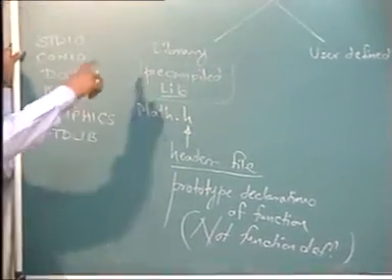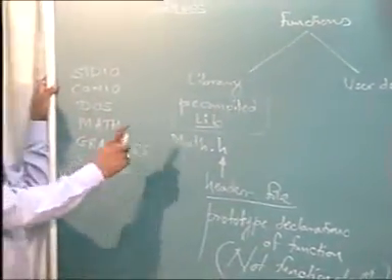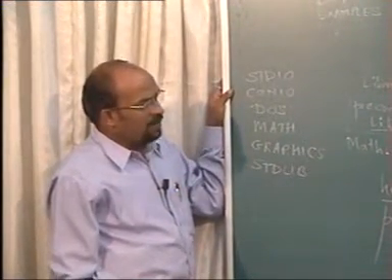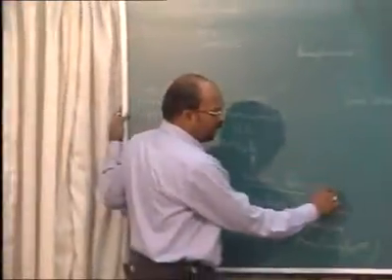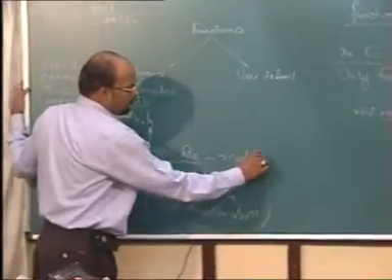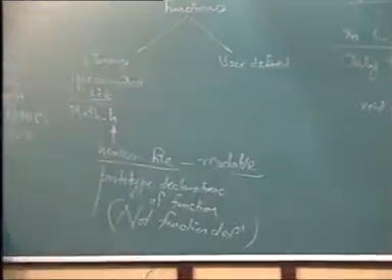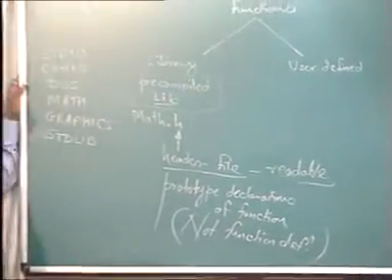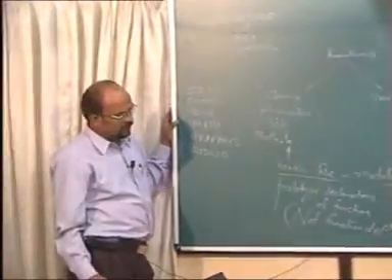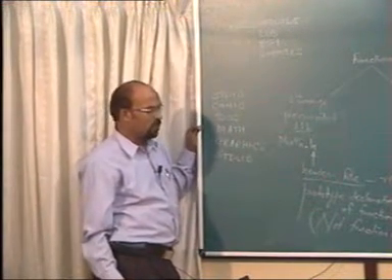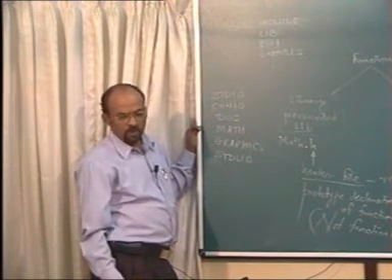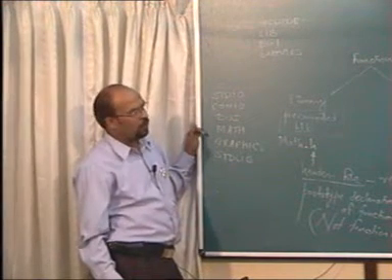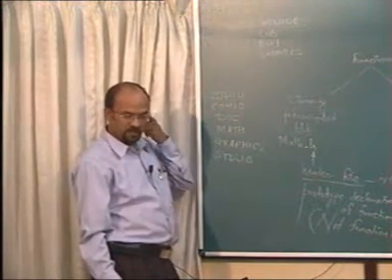So library functions, they will be available from the header files. The respective header file should be included. And that header file, first of all, is readable. You can open any header file in your Turbo C editor and you can see the contents of it. It is all C code which will contain only the prototype declarations of the functions. Prototype declaration means it is not the definition of the function. There is a difference between the prototype declaration and the function definition.